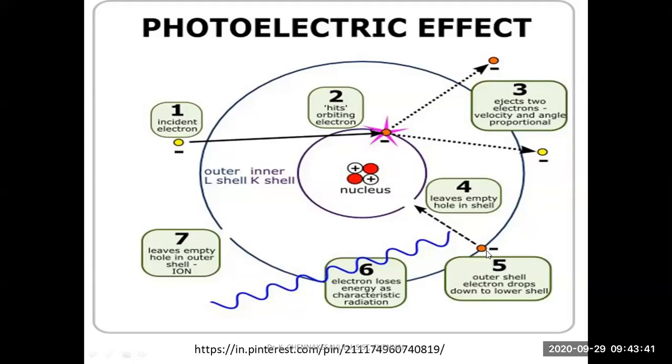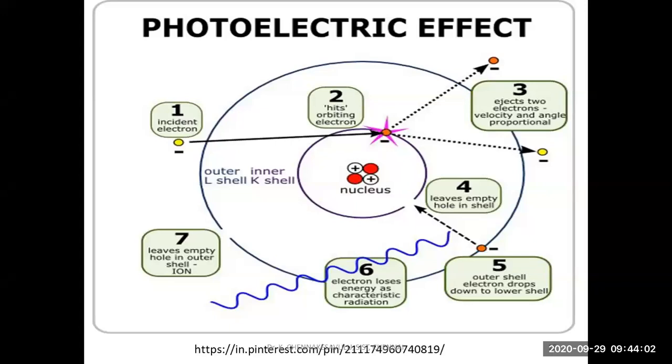Higher energy electron will jump to the lower energy. Due to that, what will happen now? Again, there will be emission of light. This is what we are going to discuss in the first unit of our chapter. This is called a photoelectric effect.